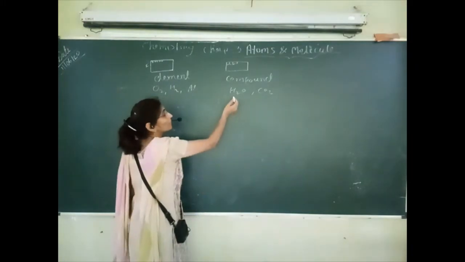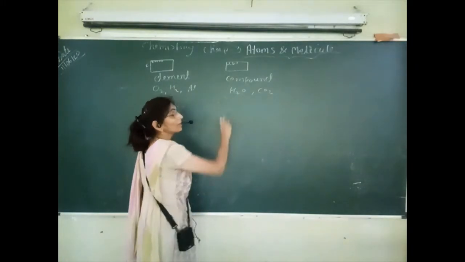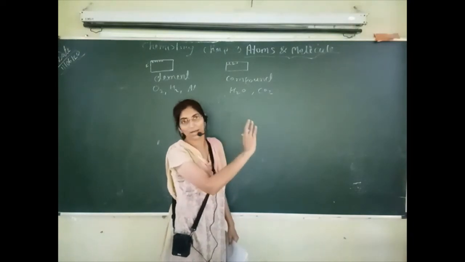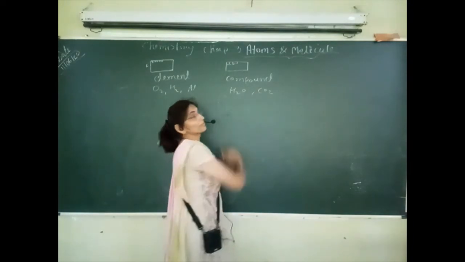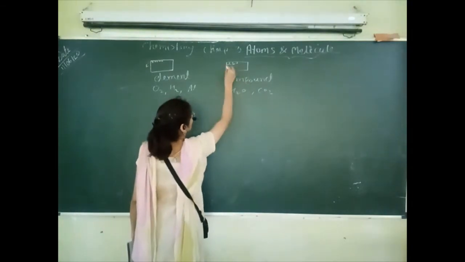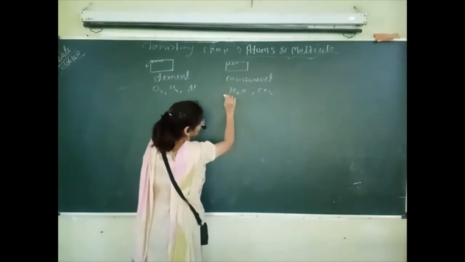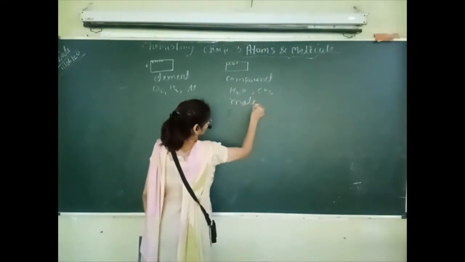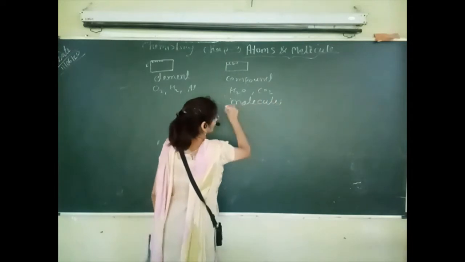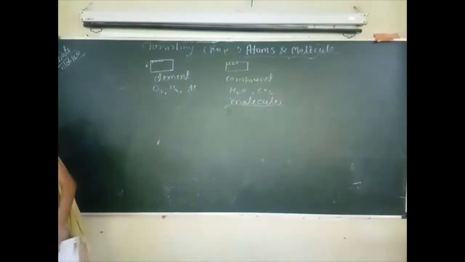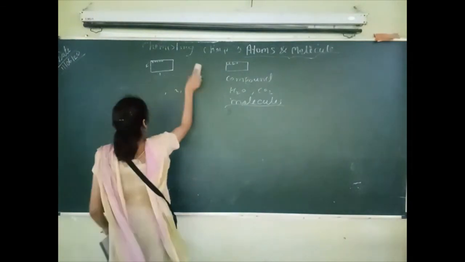मतलब यहाँ पर कंपाउंड बनाने के लिए एक से ज़्यादा, मतलब टू और टू से भी ज़्यादा एटम मिक्स करके हम कंपाउंड बनाते हैं. Yes, and the smallest particle, the tiniest particle of this compound is called a molecule. That we have seen that day. So you have cleared this concept now. Okay, so we will go to the next topic.